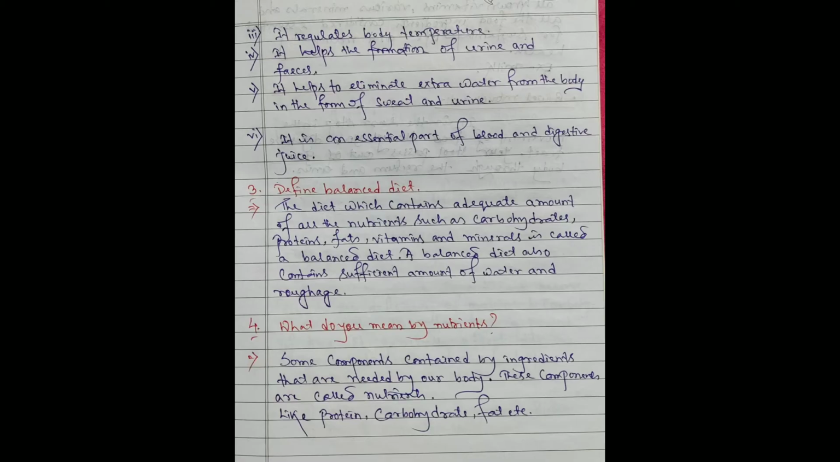Next question number 4. What do you mean by nutrients? Some components contained by ingredients are needed by our body. These components are called nutrients, like protein, carbohydrate, fat, etc.